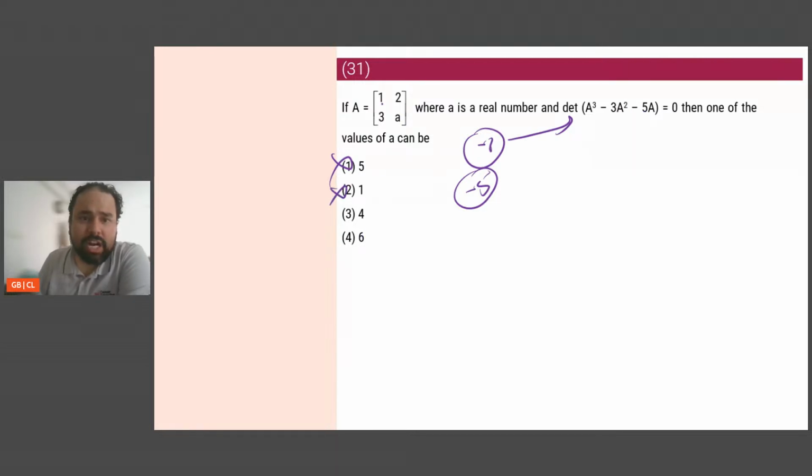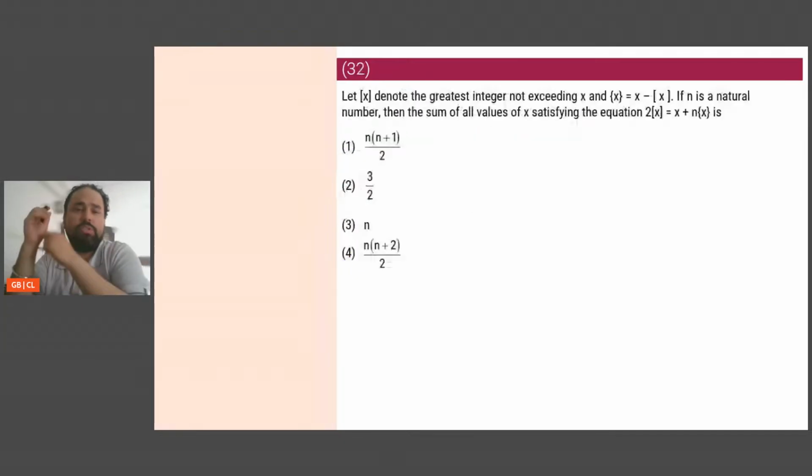Between 4 and 6, let's start with 6, because 6 minus 6 will give me 0. So if I start with A equals 6, I get 0. So 0 minus 0 minus 0, which satisfies. So A equals 6 satisfies. So the answer will be option 4, which is 6.